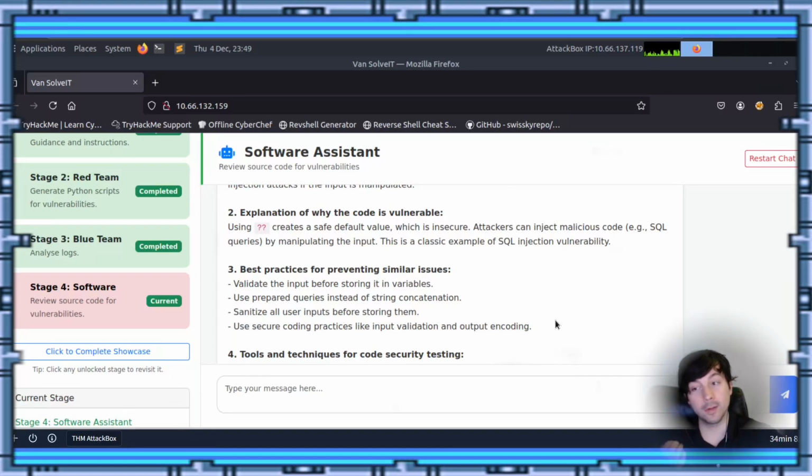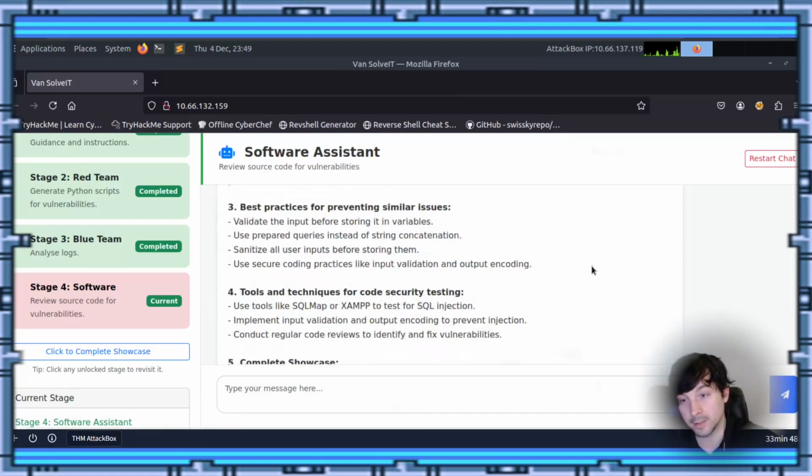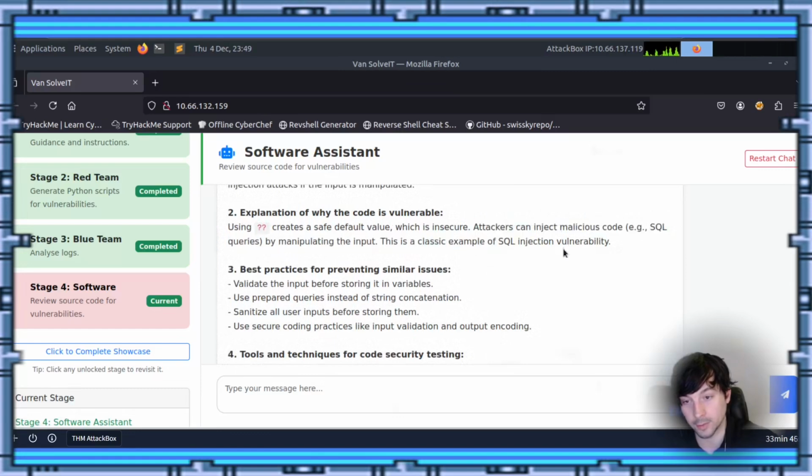So what we have here is no sanitization, and I bet it's going to say we need to enforce sanitization, something like that. Let's go. Explanation of why the code is vulnerable. The question mark creates a default value which is insecure. Attackers can inject malicious SQL queries by manipulating the input. This is a classic example of SQL injection vulnerability.